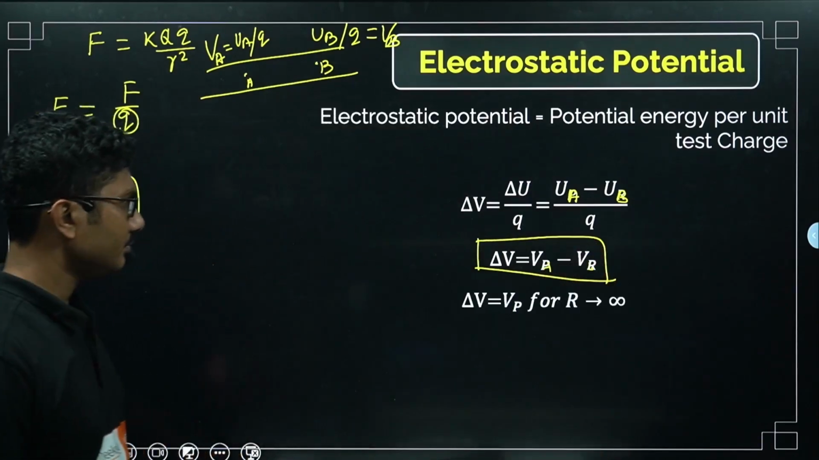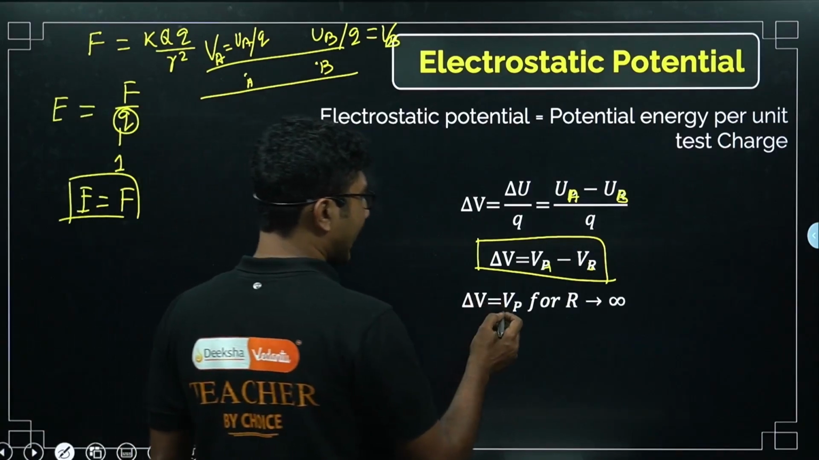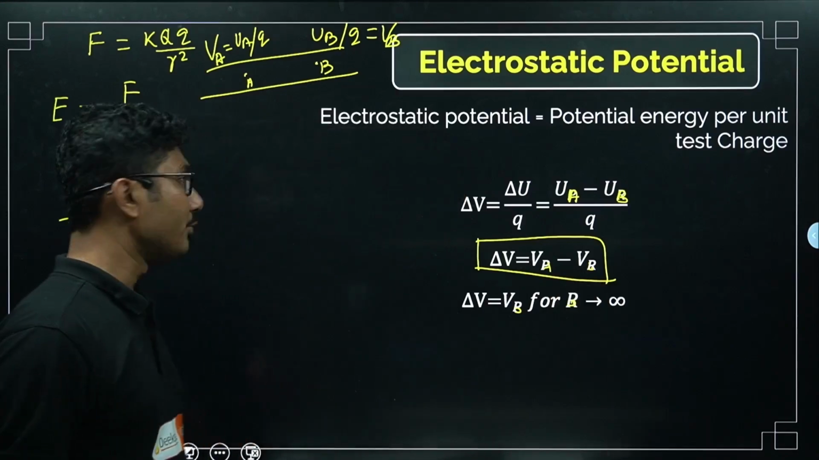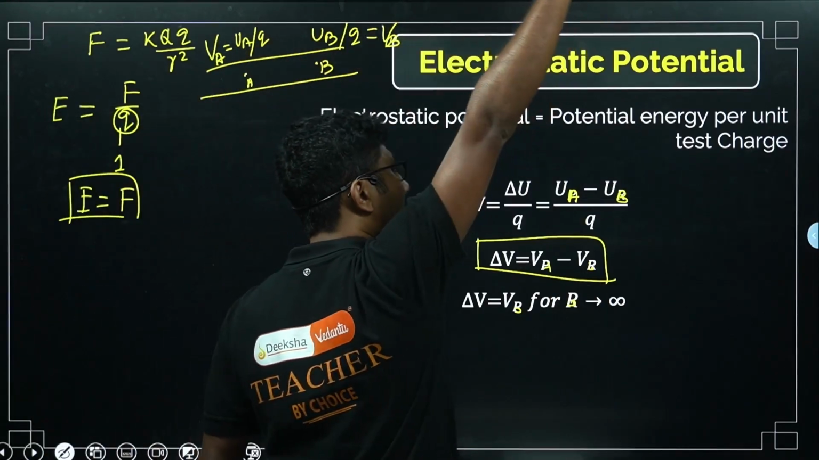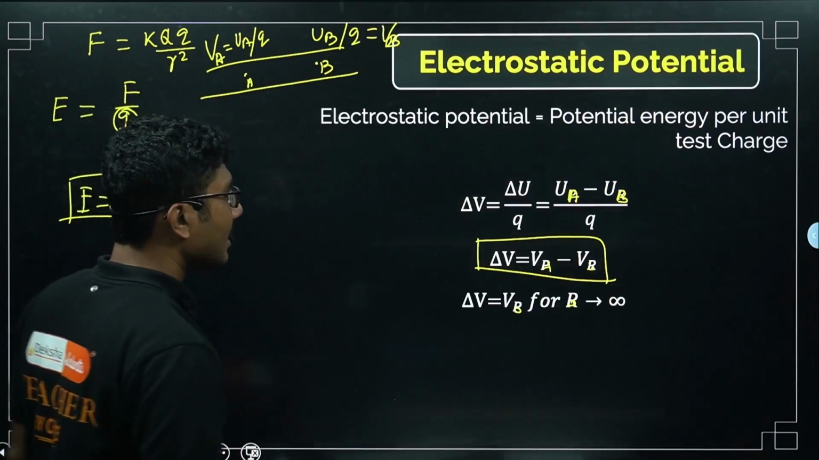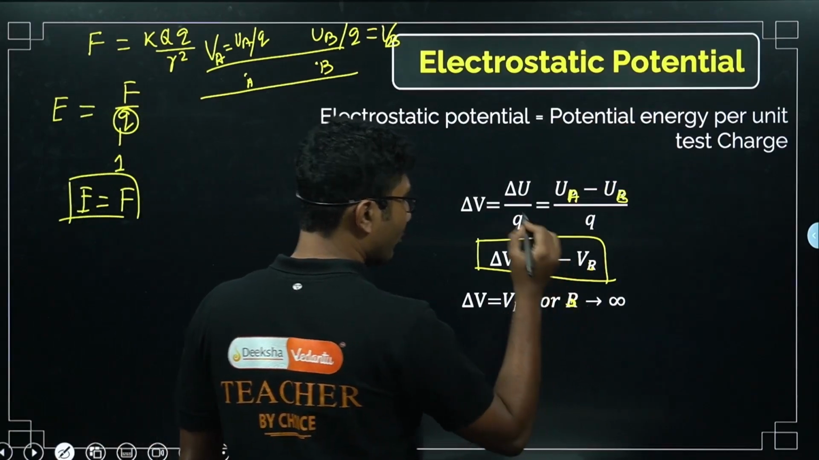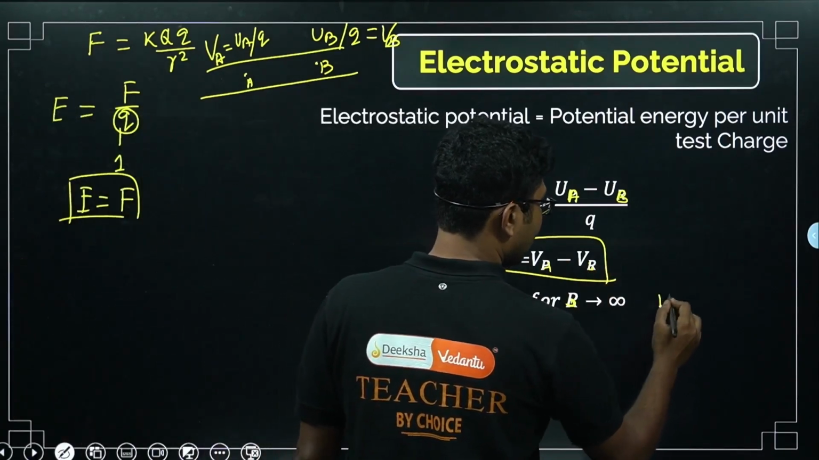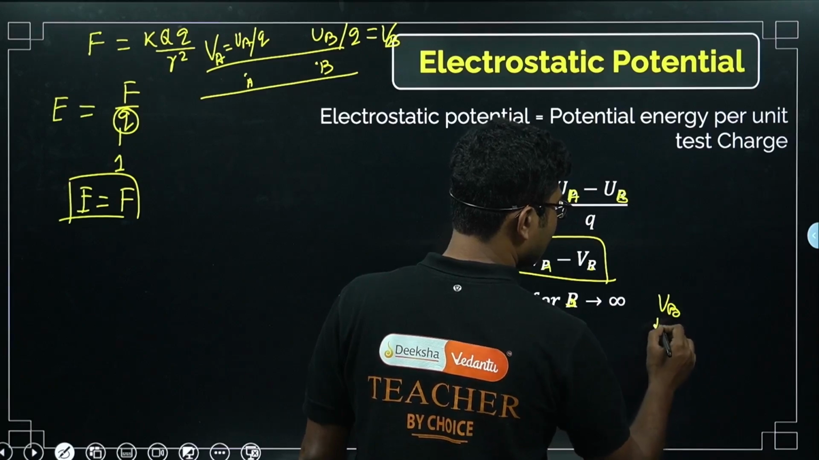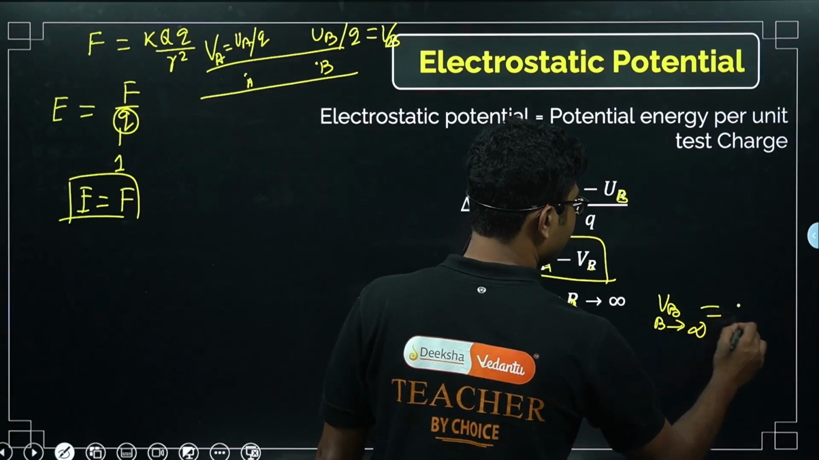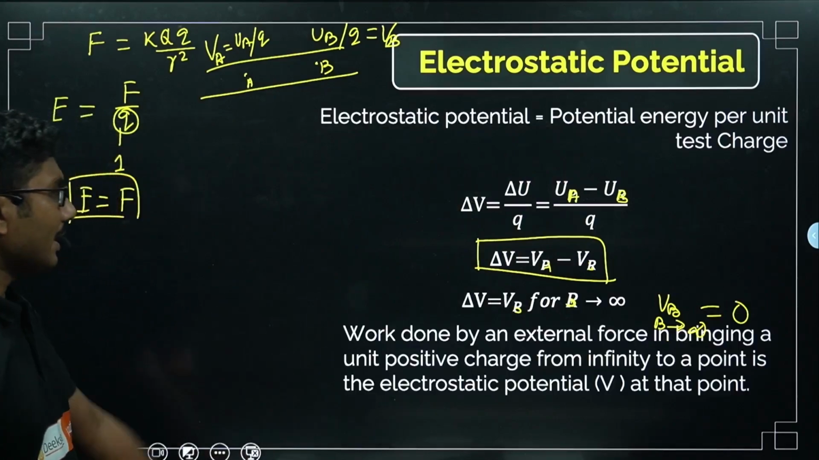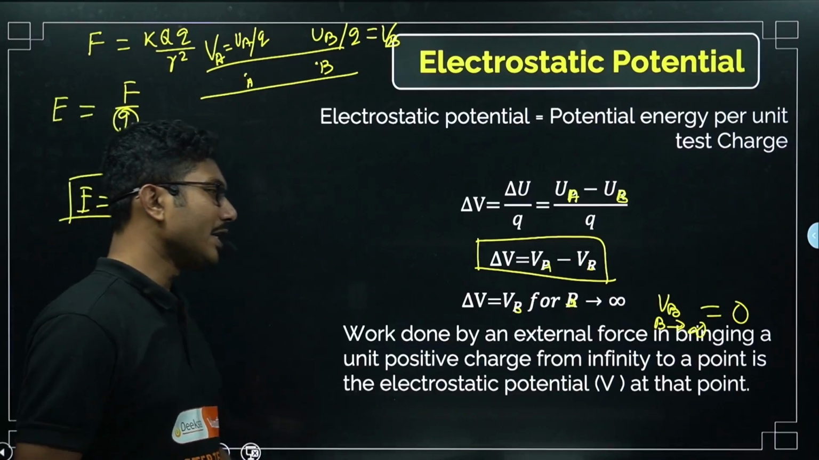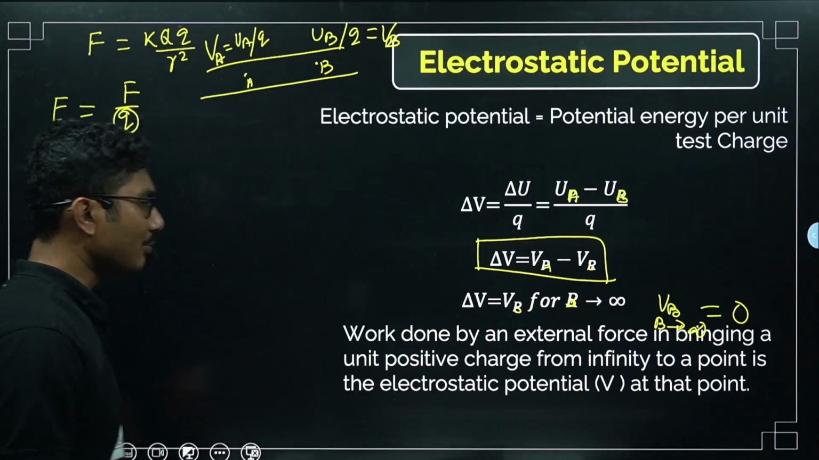Okay, now when we take this point B to infinity, if we take this point far away towards infinity, we know that the potential at infinity is defined to be 0, right? So VB as B tends to infinity is equal to 0. Okay. So work done by an external force in bringing a unit positive charge from infinity to a point is the electrostatic potential at that point.